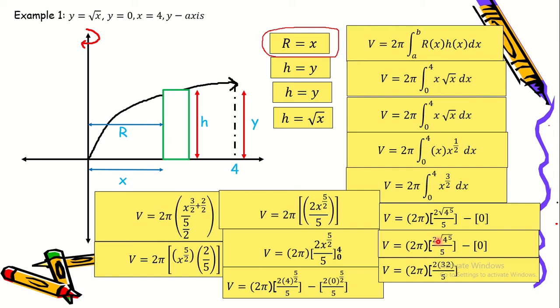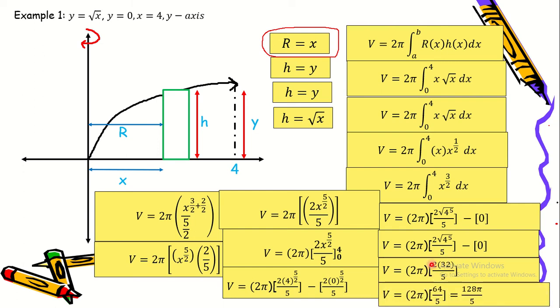So this is 2 times the square root of 4 raised to 5. So 4 raised to 5 is equal to 1024. And then the square root of 1024 is 32. So 32 goes here. So we have volume is equal to 2 pi times 2 times 32 divided by 5.